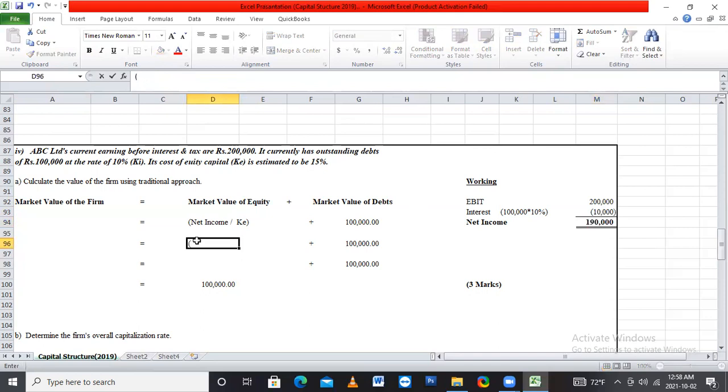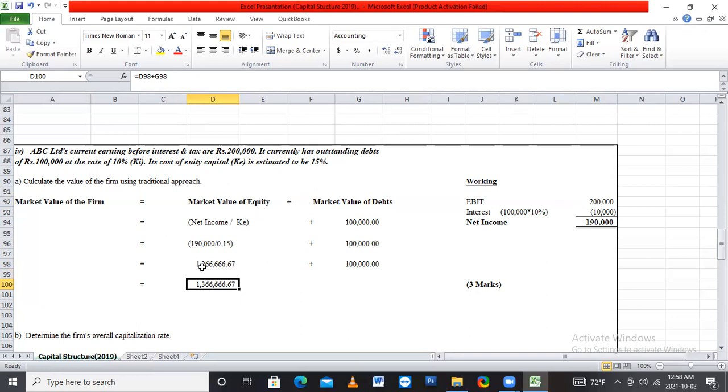So we use 1.9 lakh divided by cost of equity. Cost of equity ratio is 15%. So we want to deduct with the cost of equity 15%. It means 0.15. Okay. So here 190,000 divided by 0.15. Okay.